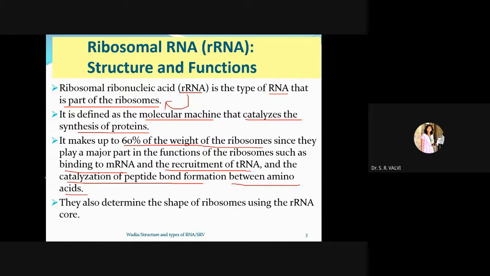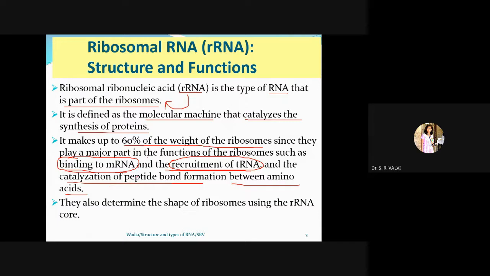So these are the major functions. See, binding to mRNA, the first job of rRNA, right? Second job, what is it? Recruitment of tRNA. Why? Because tRNA carries a particular amino acid, right?